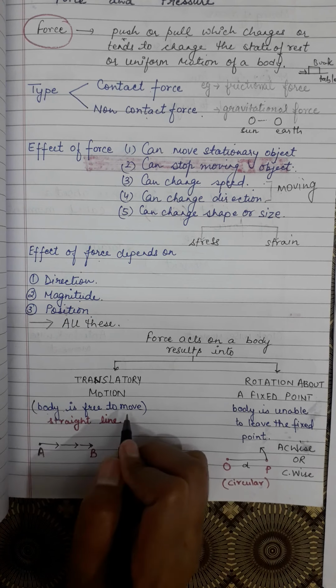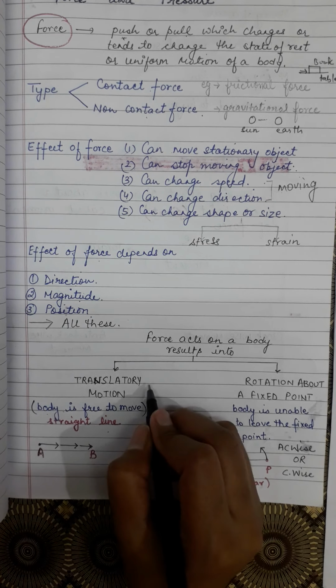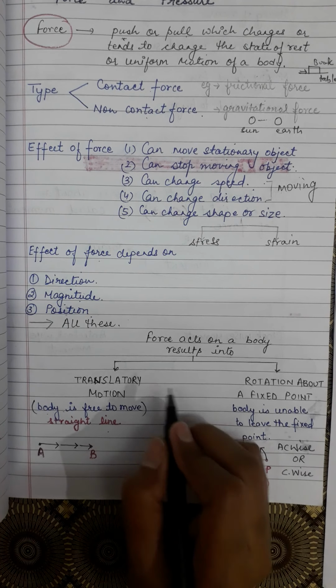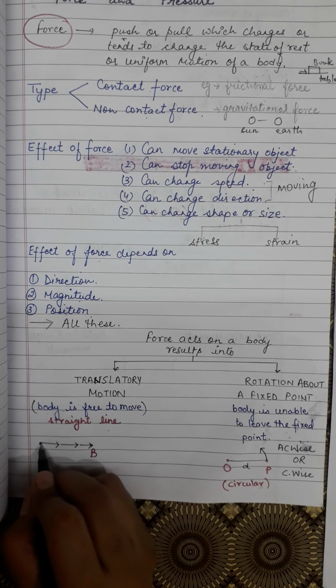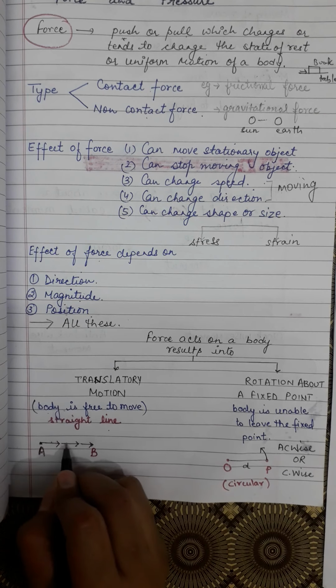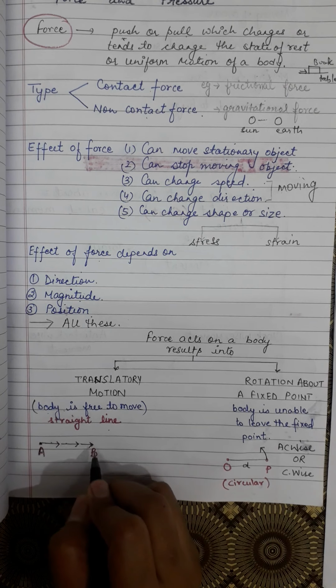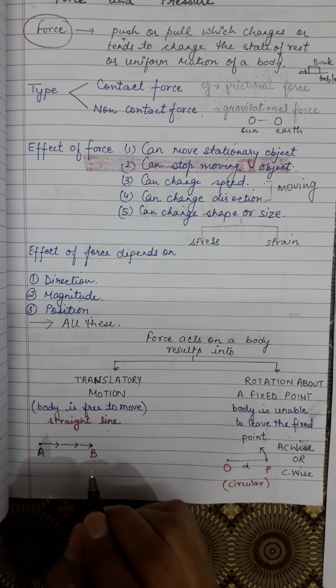So it is free to move in a straight line. And this is known as translatory motion, because the body is going from one point, covering this point, this point, this point, and then ultimately coming to point B. So this is translatory motion.